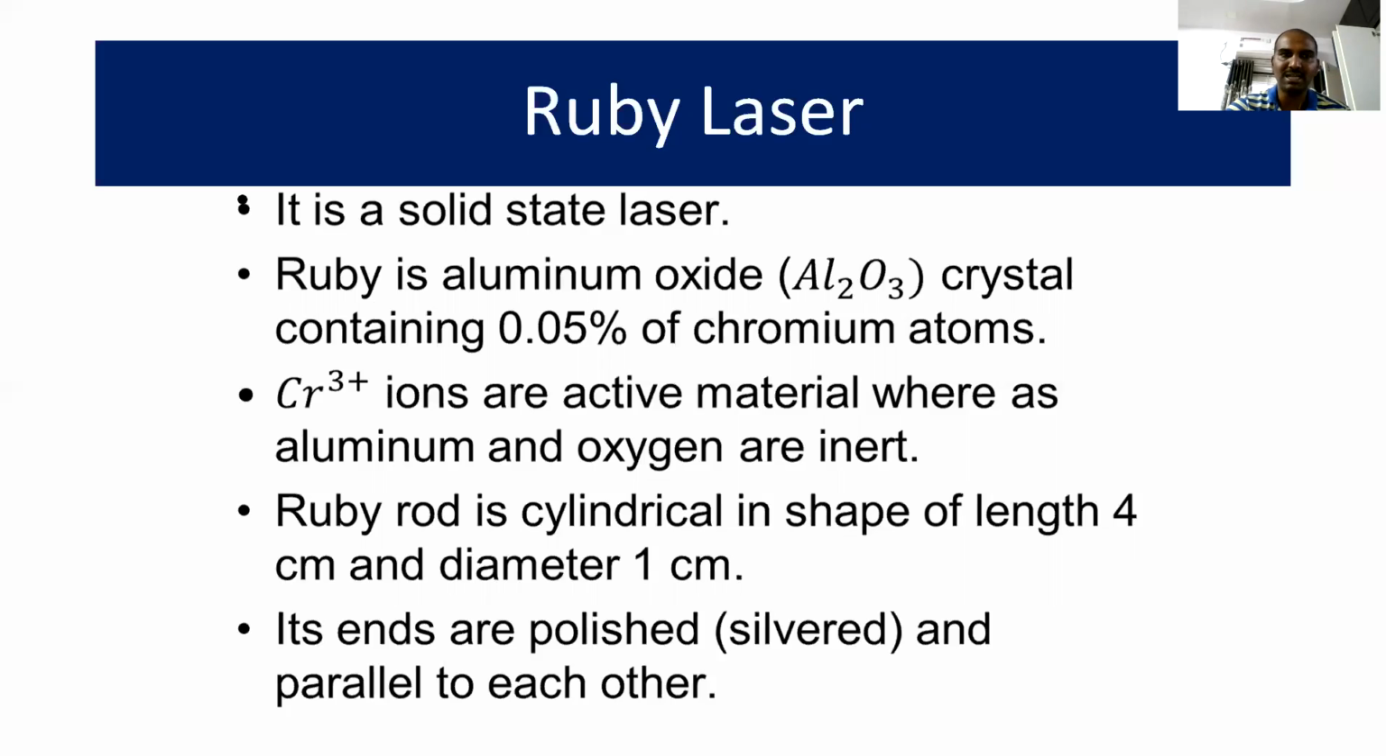So this is the solid state laser. Ruby is the aluminum trioxide crystal containing 0.05% of chromium ions. The triply ionized chromium ions, Cr+3 ions, are the active material, whereas aluminum and oxygen are inert. The ruby rod is taken in cylindrical shape, whose length is 4 centimeters and diameter is 1 centimeter. Both the ends of the ruby rod are polished and parallel to each other.